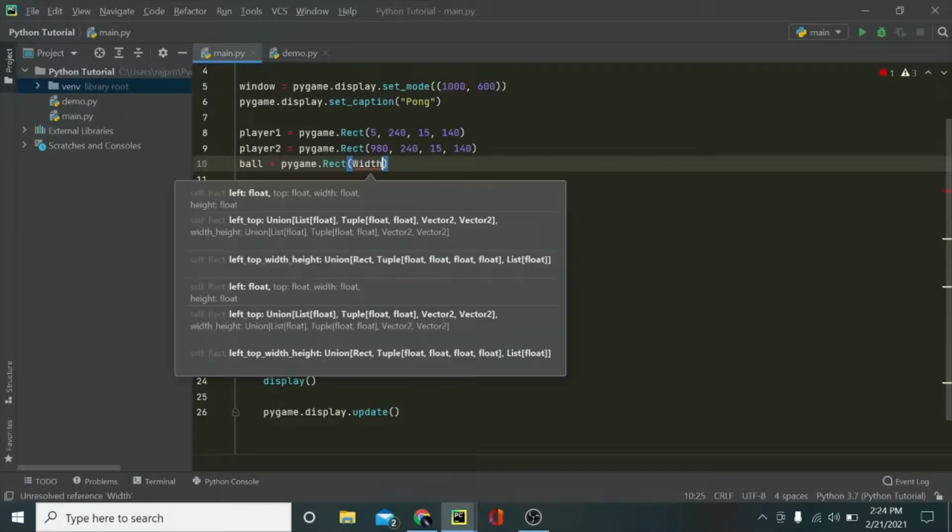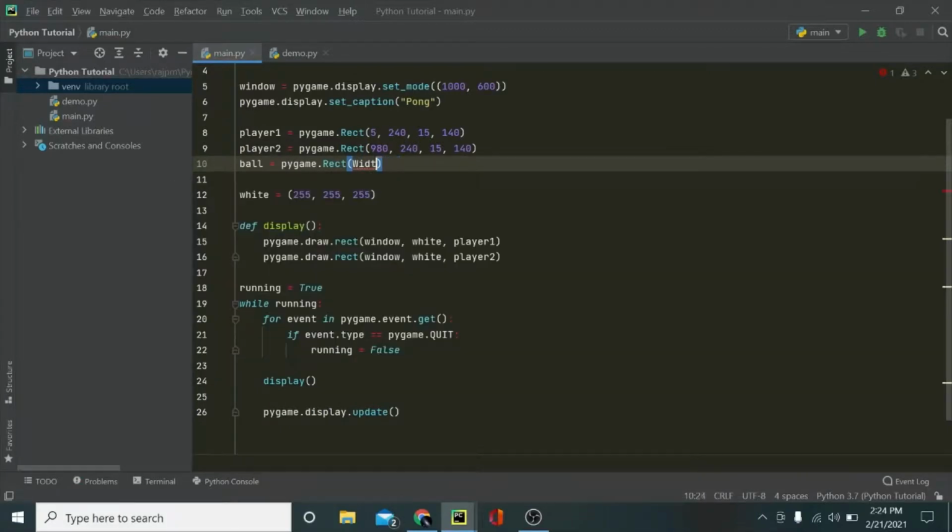Width divided by... no, okay, so 1000, that is our window's width, and I'm going to divide it by 2, and yeah, this would be good. I'm going to explain it. Just let me write this code and then I'll explain what's happening here. 600 divided by 2, and then 30, 30.